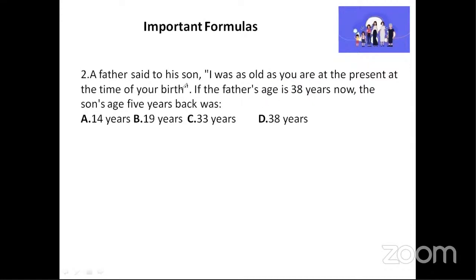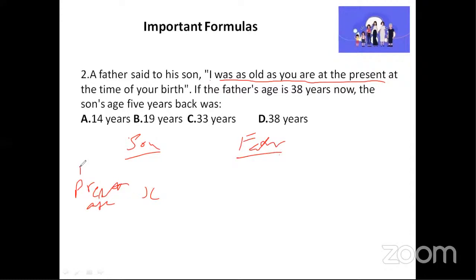Here, the father said to his son, "I was as old as you are at present." So let us assume the son's present age as x. Okay, so now the father's age we will see.